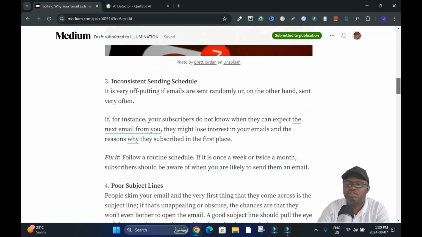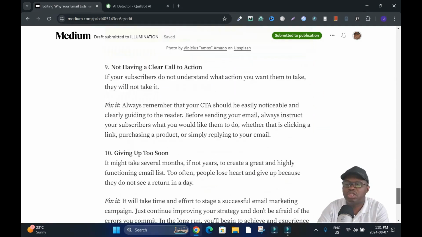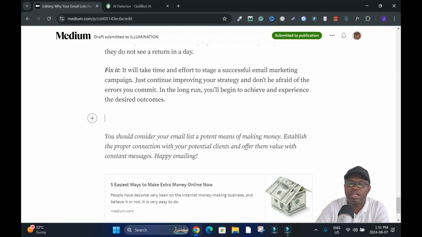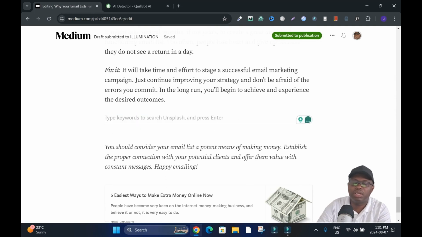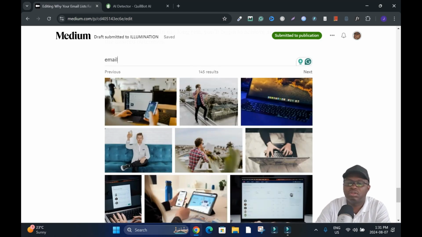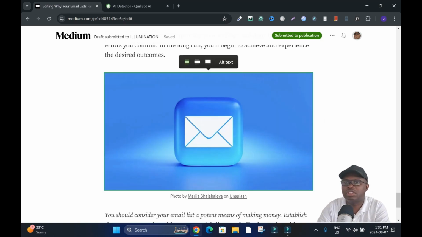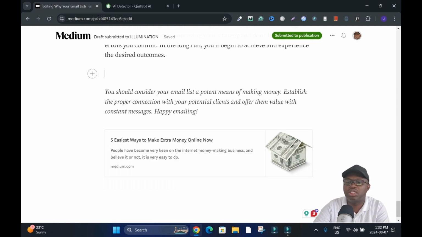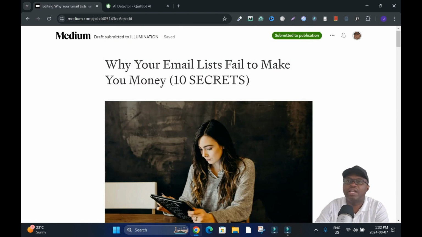With that, let's say for instance, if you want a Medium image, I'll click here, and I'll click right here, then type, let's say, email, enter. Then you're going to go through and pick whatever you want. So let's assume I want to use this. It just generates Photo by Unsplash. Medium is using Unsplash stock image libraries so that we as content creators can use it. With this, you don't have any problem. If I don't want to use this, I'll delete it. That's how you add an image if you don't want any legal issues.